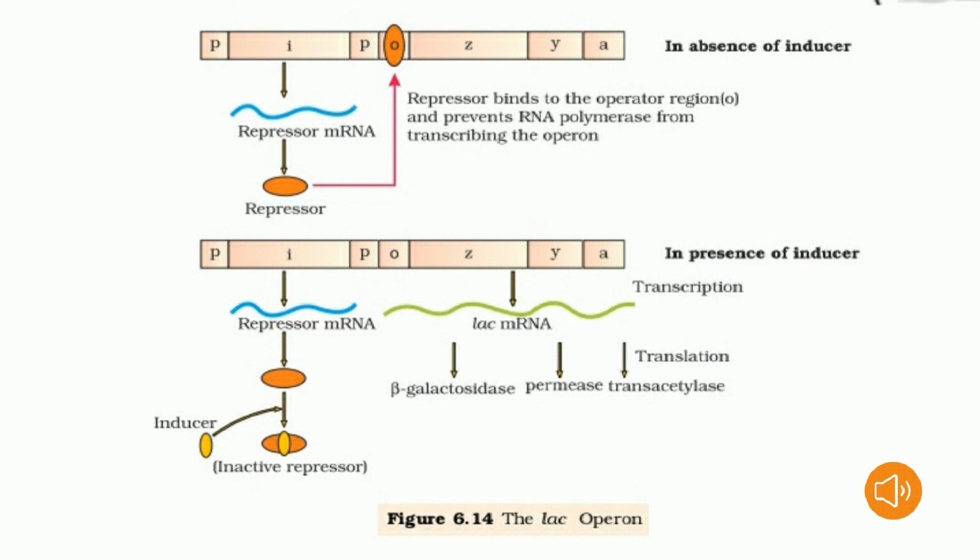In presence of lactose, the repressor protein synthesized by the regulatory gene binds to the lactose molecule to form the repressor inducer complex. See the picture here. The inactive repressor complex does not bind to the operator gene. So the RNA polymerase enzyme will transcribe the structural gene to produce the enzyme beta galactosidase in presence of lactose. This is the overall process of the lac operon.